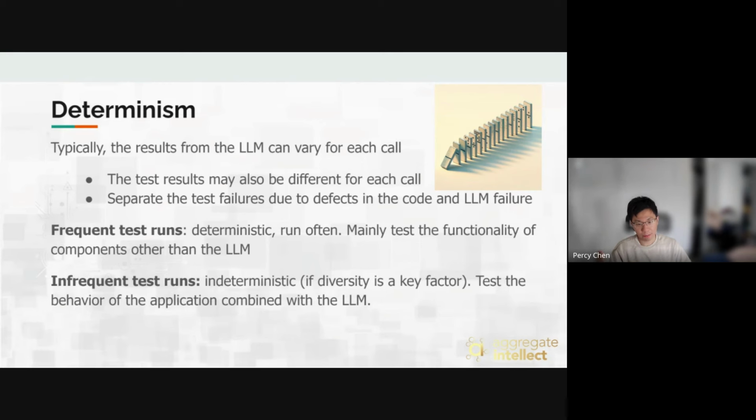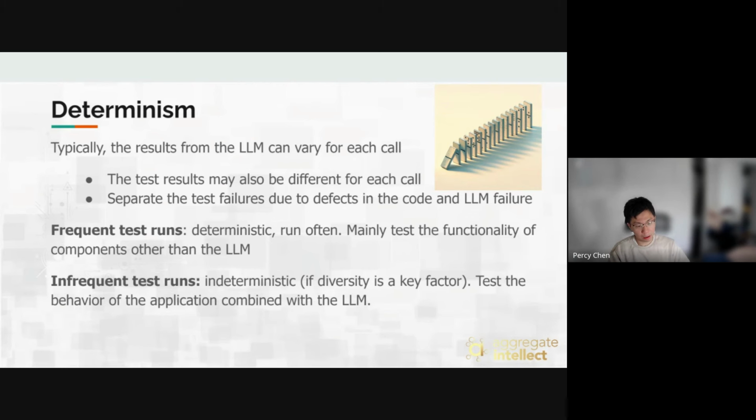So essentially, based on that, we separate our test runs into two categories. One is frequent test runs, where we want it to be as deterministic as possible. In this case, we want to test the functionality, we want to test the code around the large model itself, right?